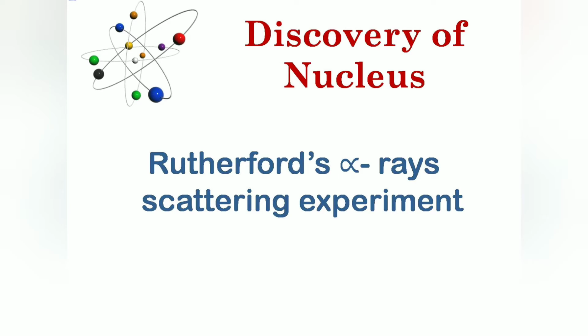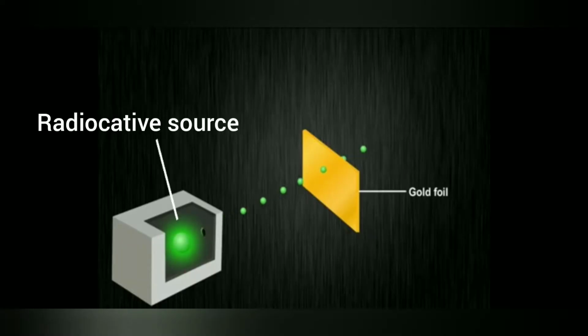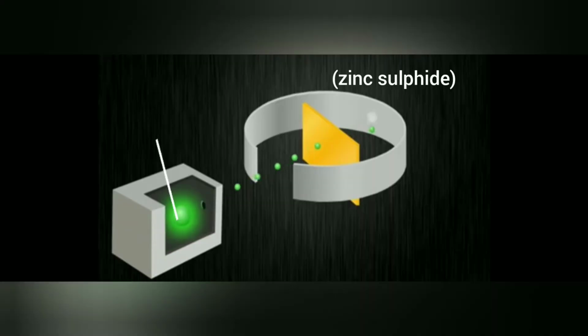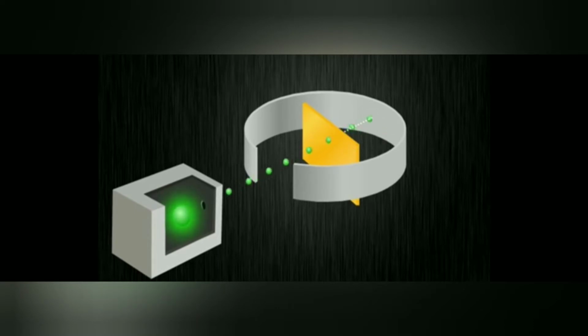Rutherford took a very thin gold foil and bombarded it with fast moving alpha particles from a radioactive source. He took polonium as the radioactive source. He placed a zinc sulfide screen to detect the deflections suffered by the alpha particles. In this experiment, Rutherford observed that most of the alpha particles passed straight through the gold foil without undergoing any deflection. Some of the alpha particles were deflected at small angles from their path, and nearly 1 in 10,000, means a very few alpha particles, were deflected at large angles or bounced back.